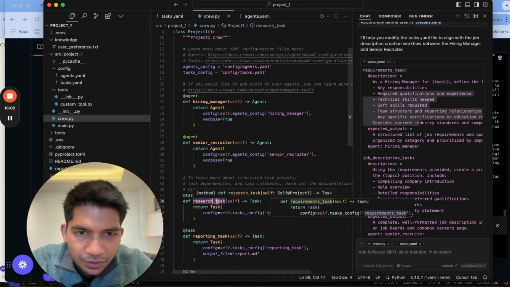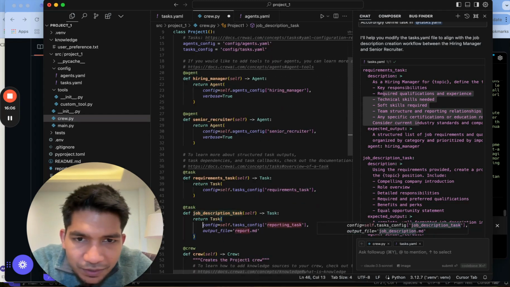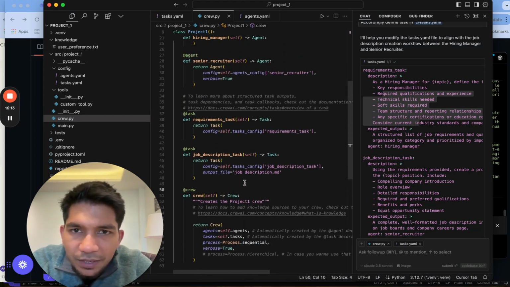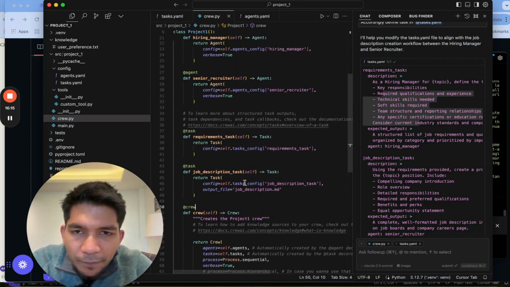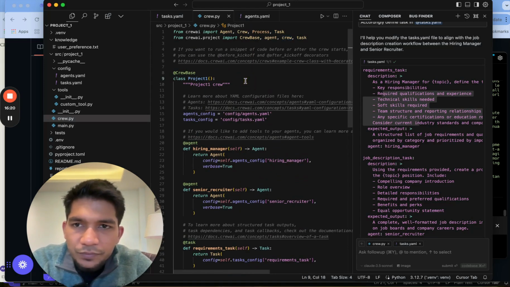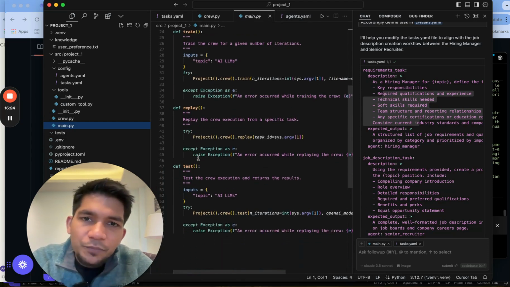So Cursor makes it a lot easier for us, of course. Job description task, job description.md, and hopefully the rest of the things remain the same. So we have two roles, 2 tasks, we changed the names and all. And main.py, I don't think anything has to change.